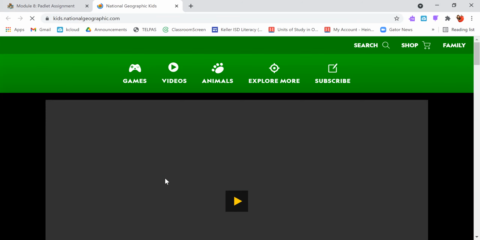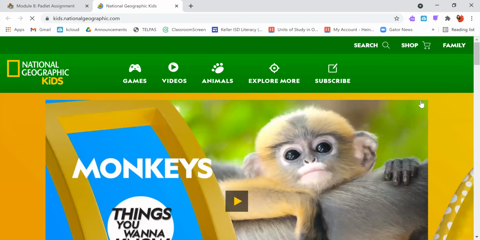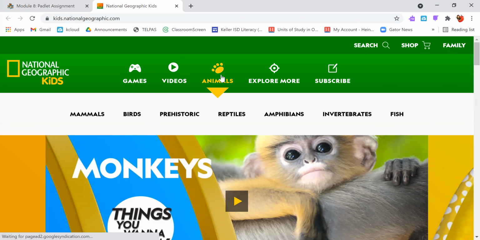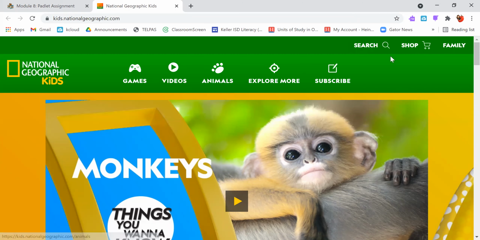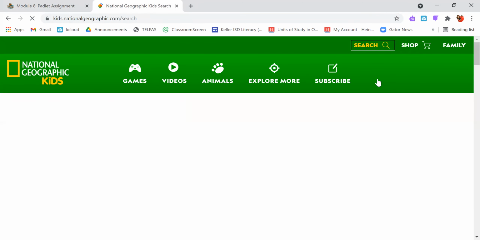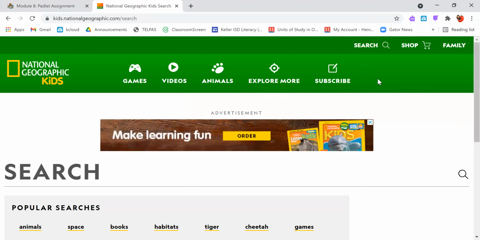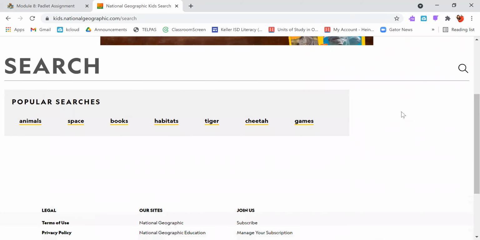Click on that, let it load. And then from here, you can choose to, of course, watch videos to learn more about animals. Maybe there's certain animals that you want to learn more about, maybe birds or reptiles, or you can even go to the search bar here. Maybe I'm curious to learn more about penguins. They even have some popular searches here. So I'm going to type in penguins.